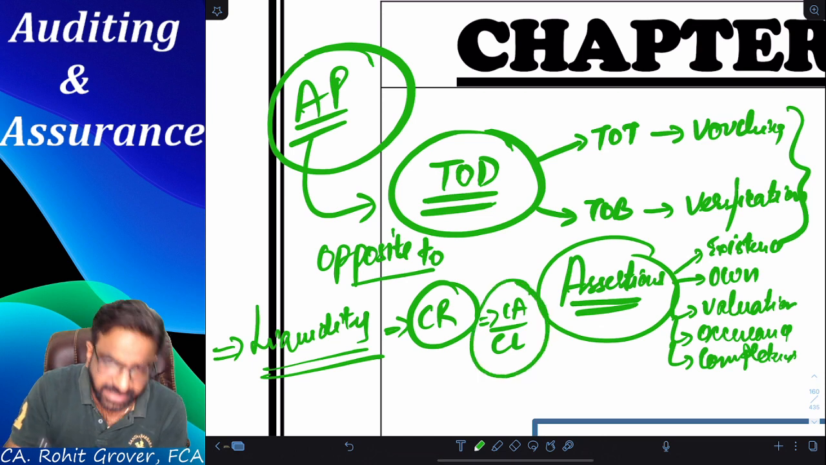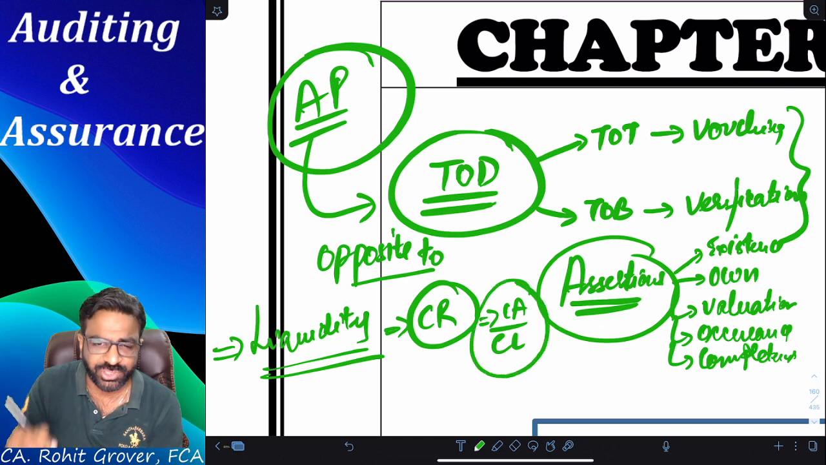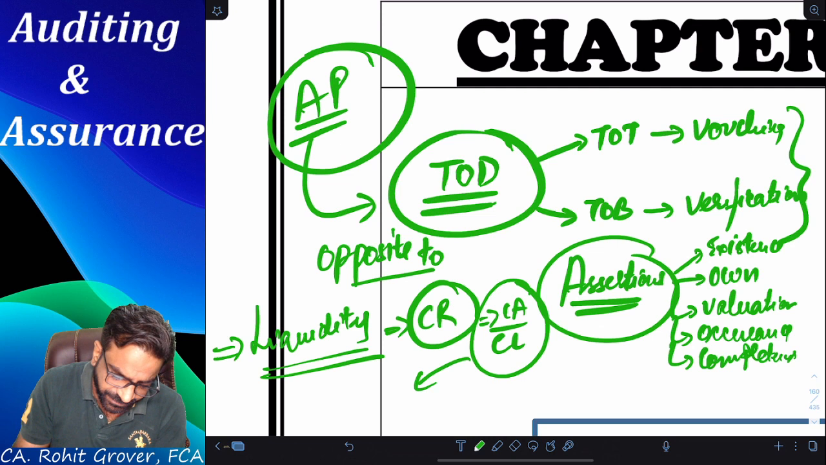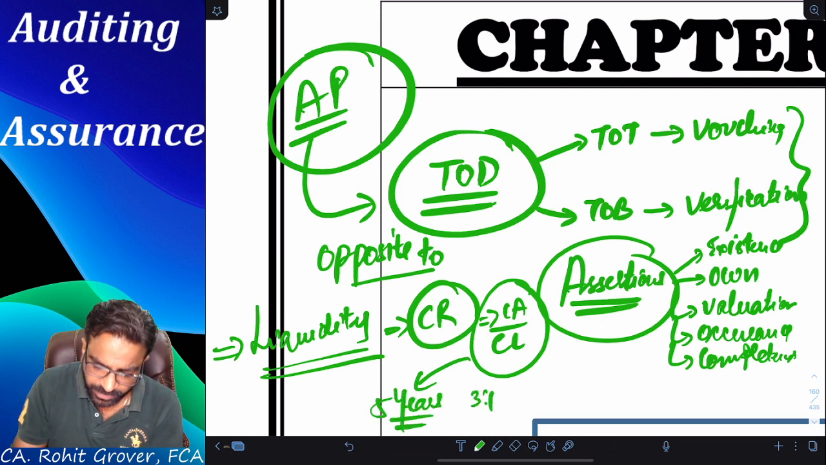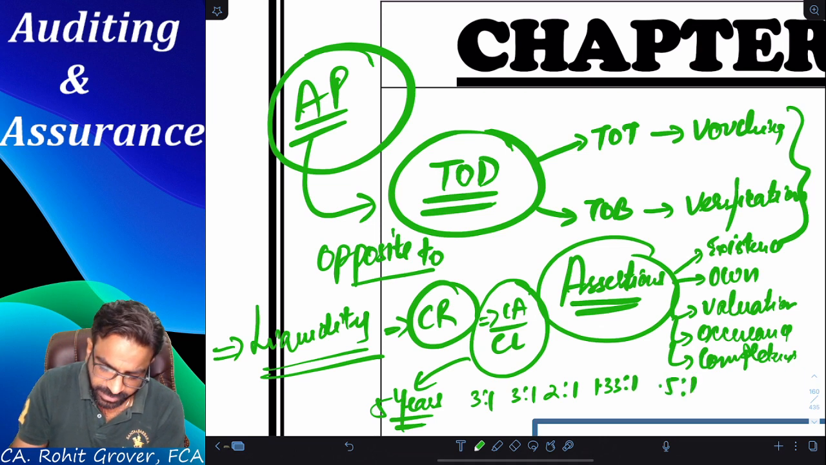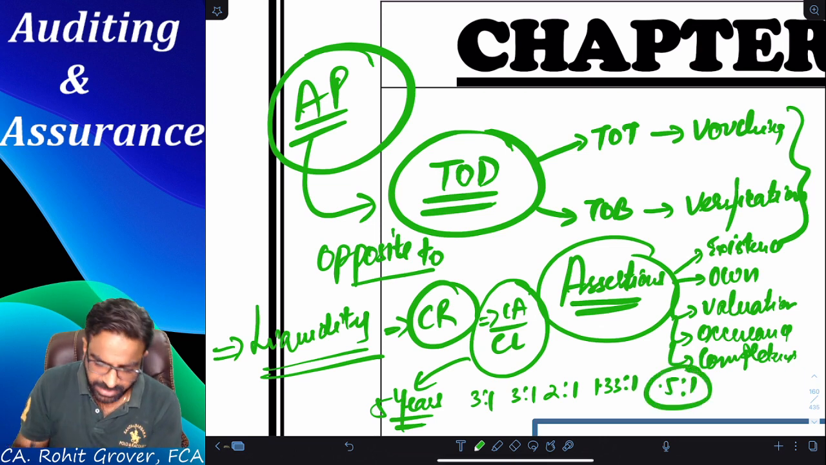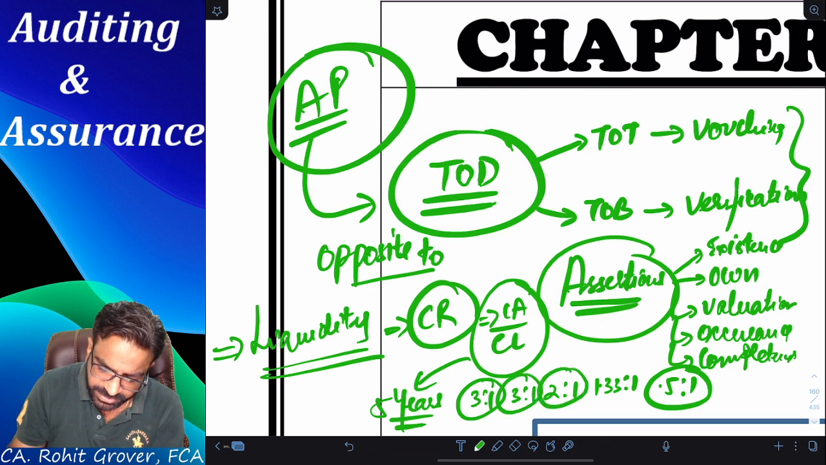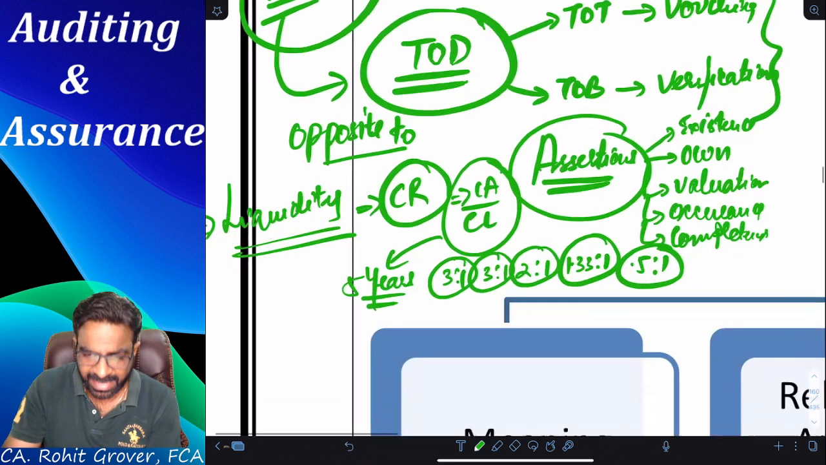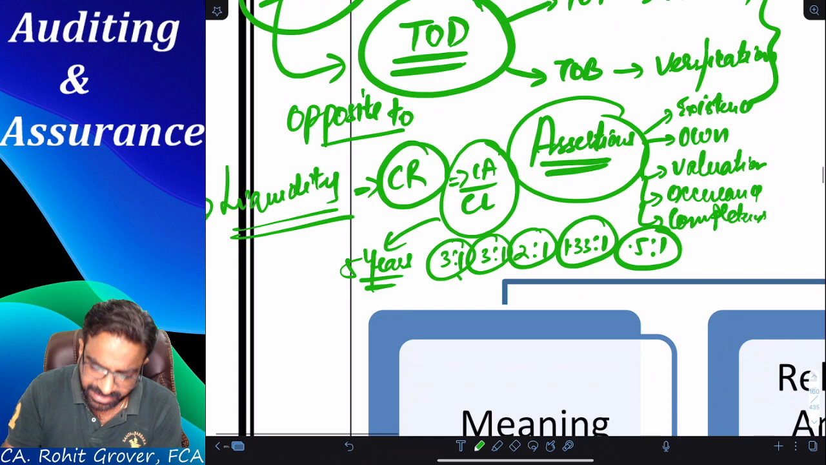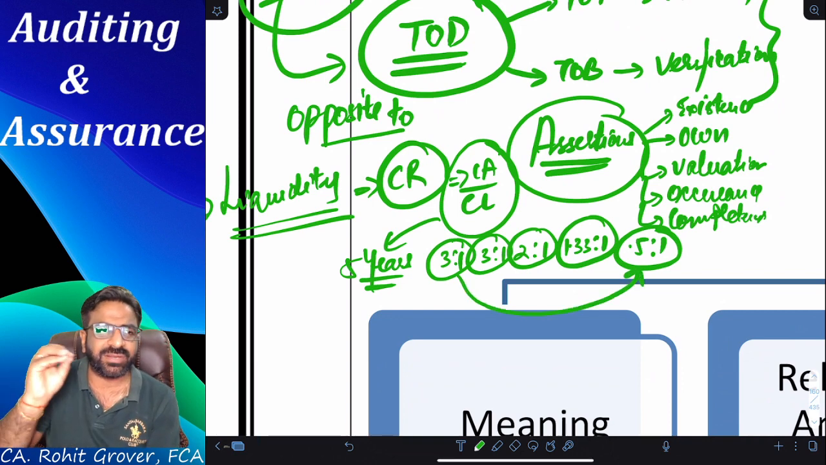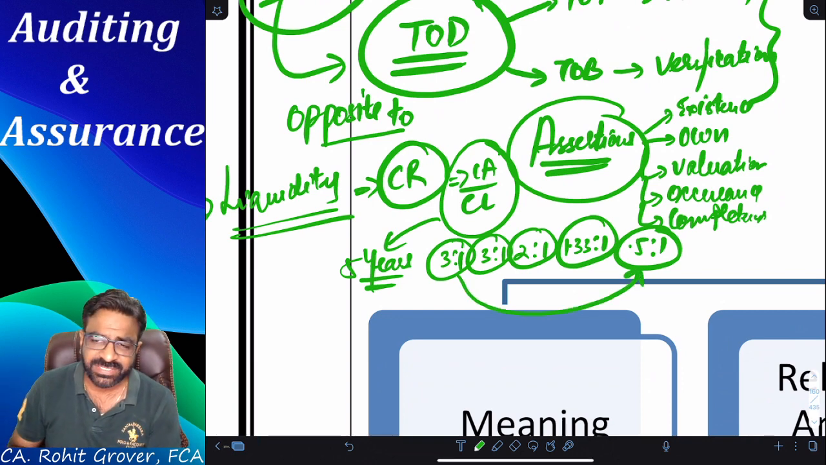And if I compare the current year current ratio of my client with the last 5 years, and suppose this is the answer: 3 is to 1, 3 is to 1, 2 is to 1, 1.33 is to 1, and 0.5 is to 1. This is the current year. Please look at the last 4 years and tell me, as compared to the last 4 years, in the current year what is the current ratio of my client? Is it increasing or is it decreasing?